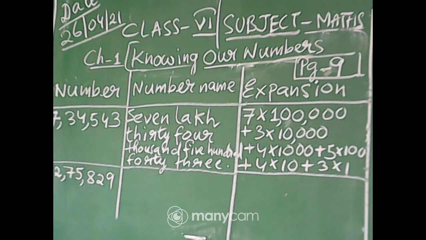What is that one? Ones, tens, hundred, thousand, 10,000, lakh, 10 lakh.